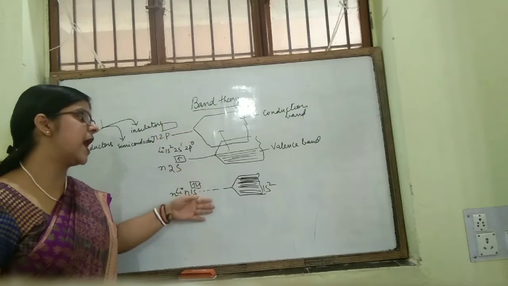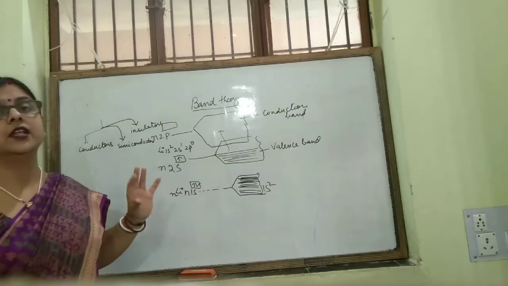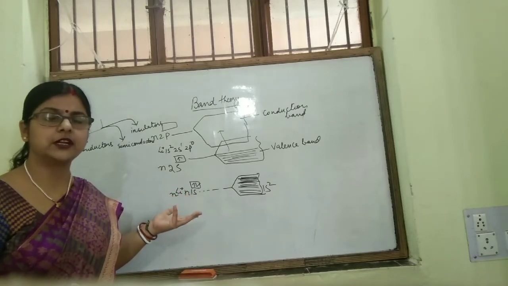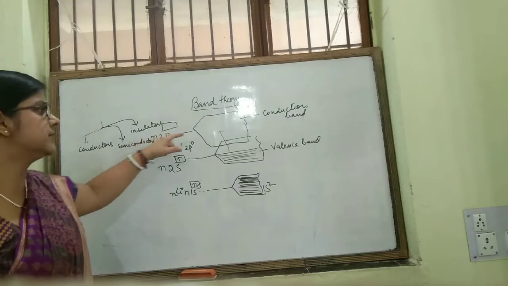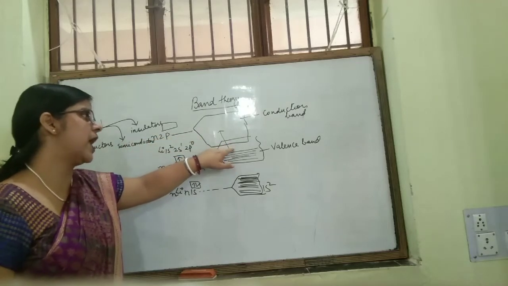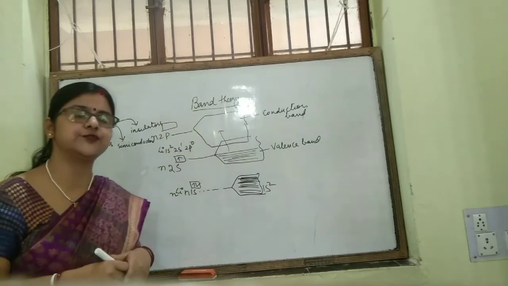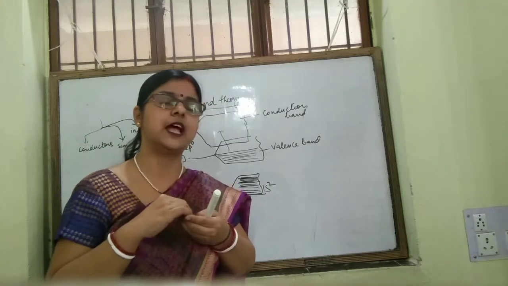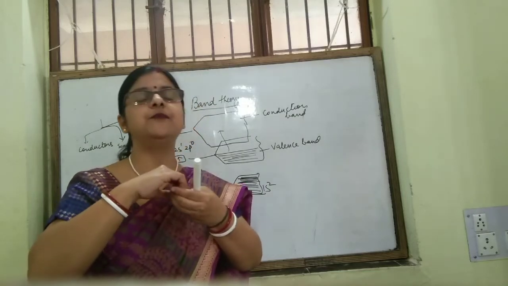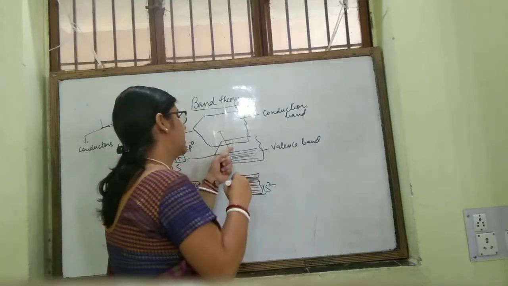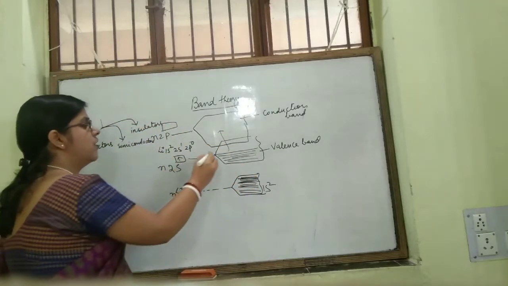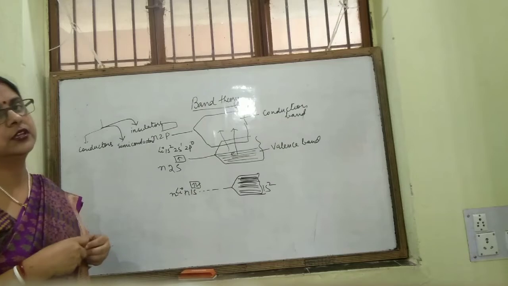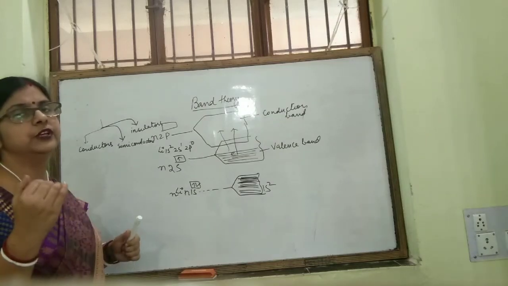Now with this band theory, I will explain how the energy bands of conductors, semiconductors and insulators look. In case of conductors, the conduction band and valence band are very closely spaced. They are so closely spaced that they overlap each other. So the electrons from the valence band easily move to the conduction band, and electricity flows through it.